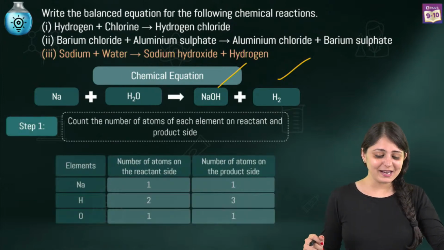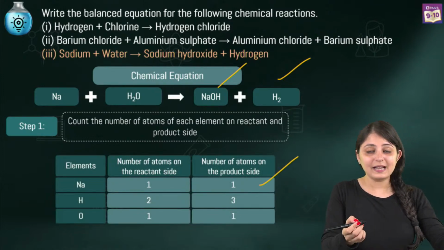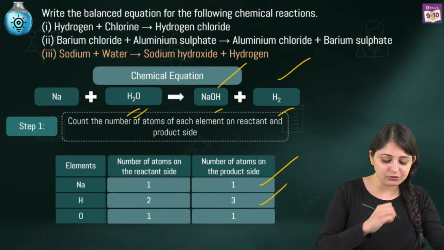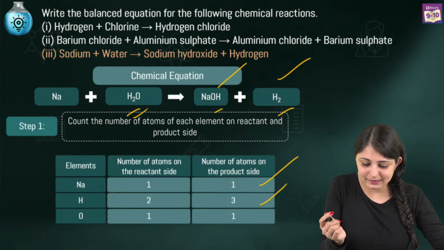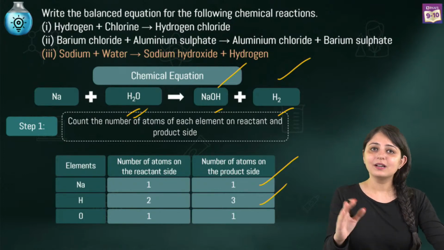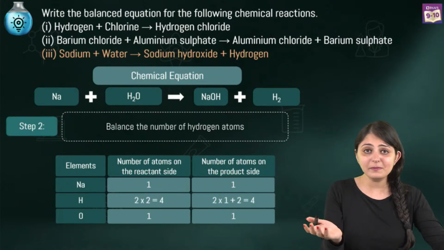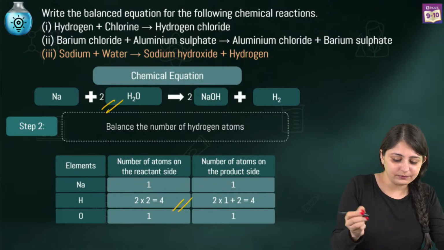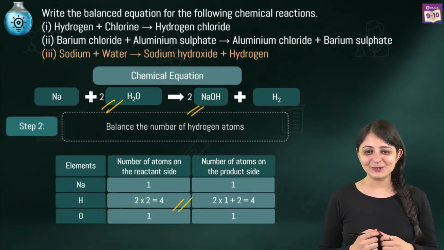You know the steps, right? You have to count the number of atoms. You can see for sodium, it's 1 on both the sides. Hydrogen, you can see 2 over here. 1 plus 2, so 3 over here. Oxygen on both the sides is 1. So let's do one thing. Let's balance the hydrogen atoms first, and let's make it 4 on both the sides. How are we making it 4? See over here. When you write a 2 over here and a 2 over here, in a way, you'll get 4 hydrogen atoms on both the sides.